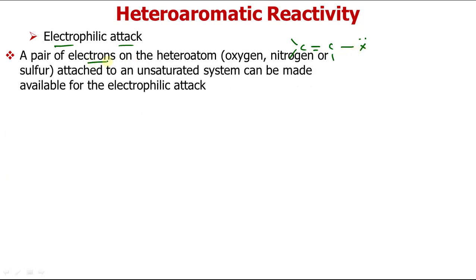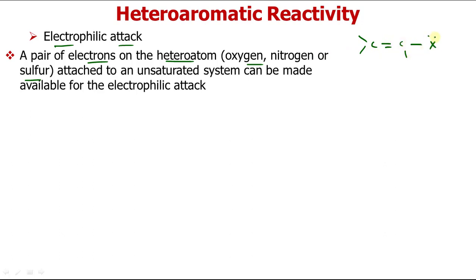Now let us see the second type of reagents, which are generally electrophiles. Now how can they attack? So electrophiles can also attack, but they will attack systems like this: C double bond C X. So suppose this is the system. Now there is a pair of electrons on the heteroatom. This heteroatom can be oxygen, nitrogen or sulfur, any heteroatom, so I have generally represented it by X. I will write this system here, so that we don't have any confusion. Double bond C X.